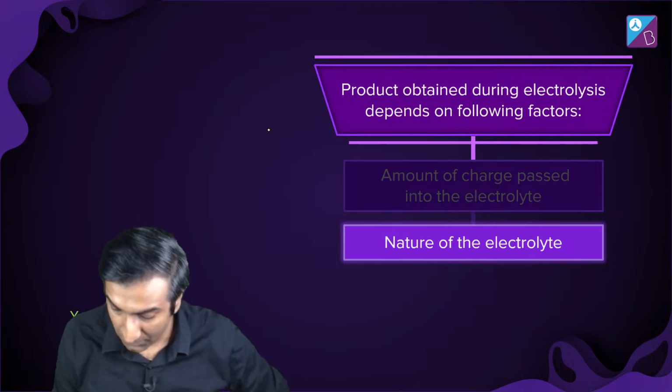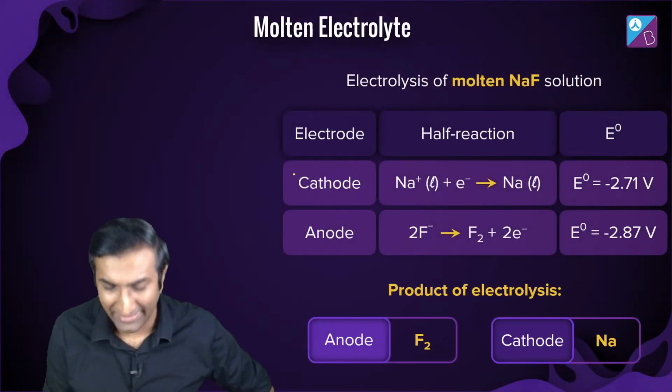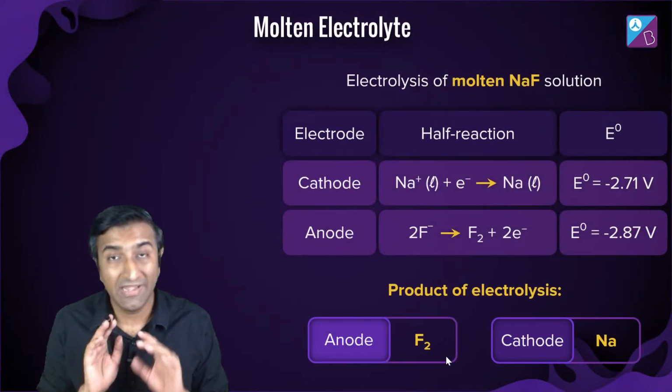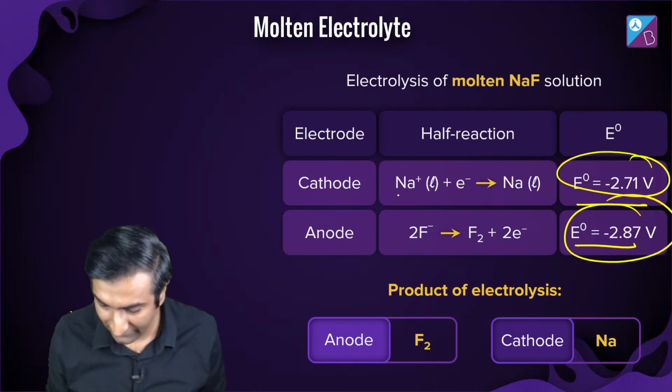Small bits that are remaining, which we can quickly cover. कि जो product obtained है depends on nature of electrolyte. मतलब या तो molten है या तो aqueous है. Molten तो बहुत straightforward है, right? Molten I've already done with you. NaCl था वैसे ही NaF है. The only difference that I want to talk to you about is look at these values. They're very interesting. Okay?